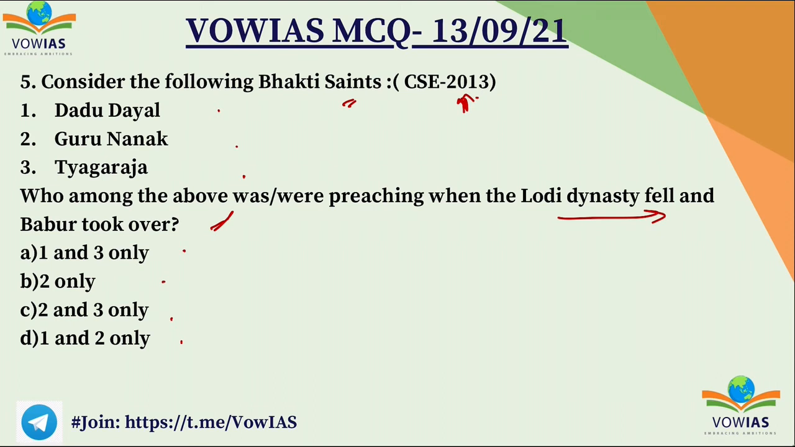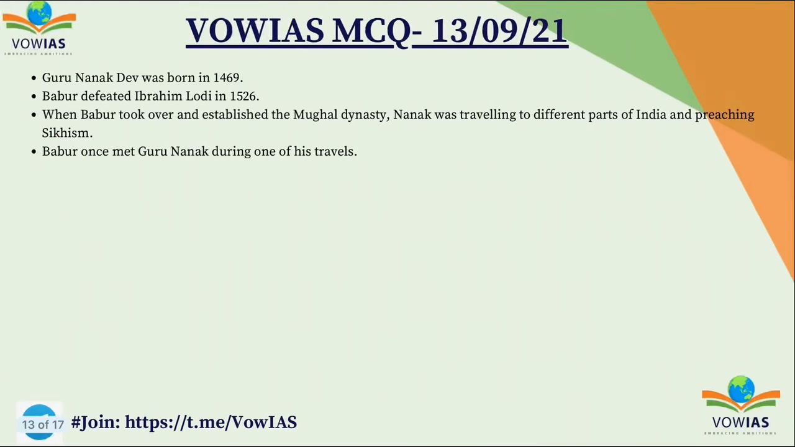When the Lodi dynasty fell and Babur took over, it was only Guru Nanak who was there. So the correct answer will be B, 2 only. Guru Nanak was born in 1469 and Babur defeated Ibrahim Lodi in 1526. When Babur took over, Guru Nanak was traveling to different parts of India and preaching Sikhism. Babur once met Guru Nanak during one of his travels. But Tyagraj came much later, and Dadu Dayal as well. This is the same information I have told you just now.